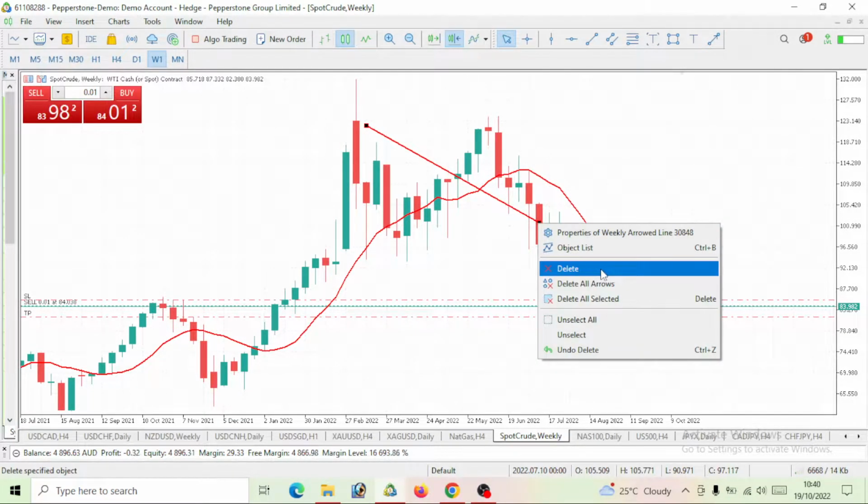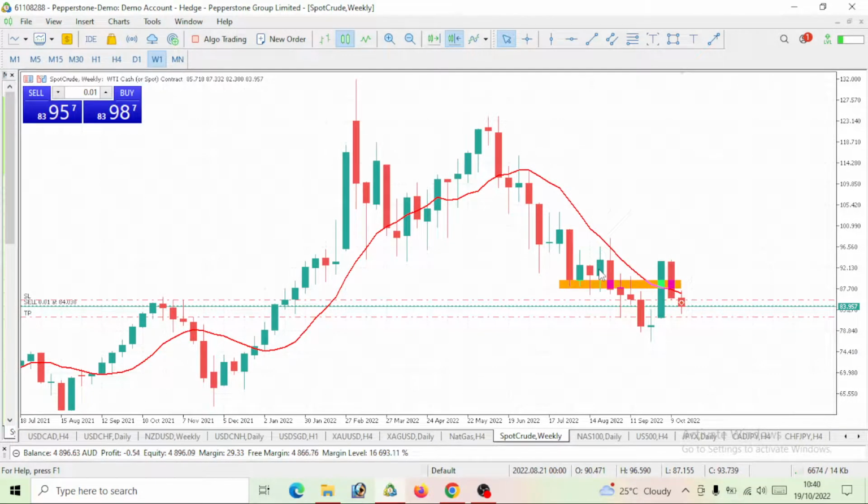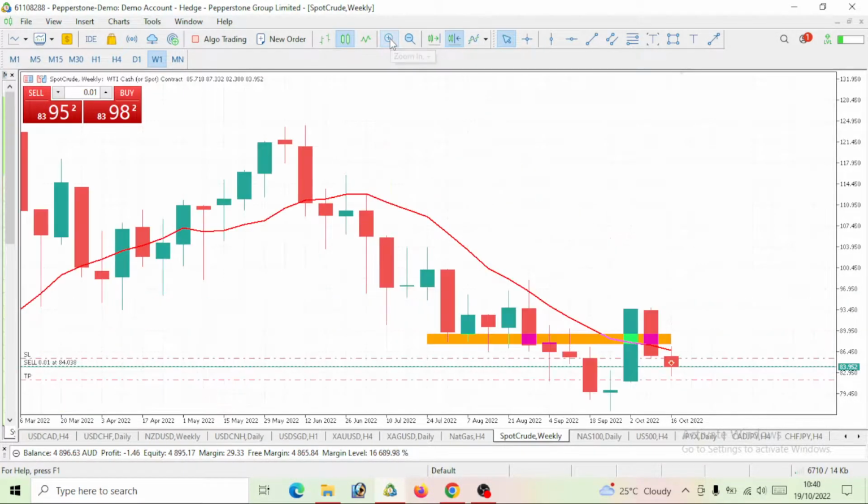We see this price has been dropping, and I've also added this moving average, which I'm using a 10 period moving average, by the way. The rule of trading it is that once the price is below it, then we have to look for a way to short this price, right? So clearly we can see that this WTI price is below our 10 period moving average, so we have to look for a way to short it.